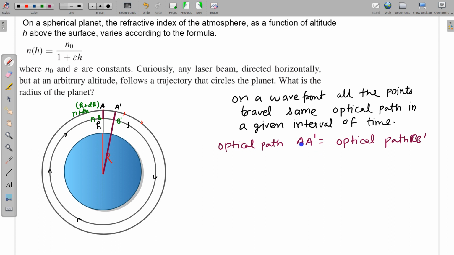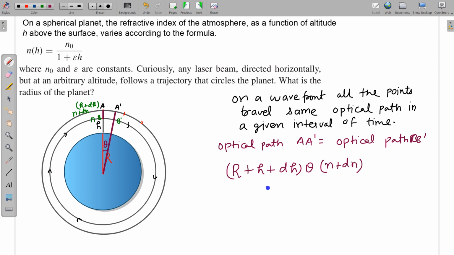And what is the optical path A dash? What is the geometrical path? The geometrical path for A dash, let us write this, I can write using r into theta. This is basically the arc length. So let us assume this angle is theta. So the radius will be r plus h plus dh, and this is going to be the radius multiplied by theta. This is the geometrical path, and we have to multiply it with the refractive index, which is n plus dn here.